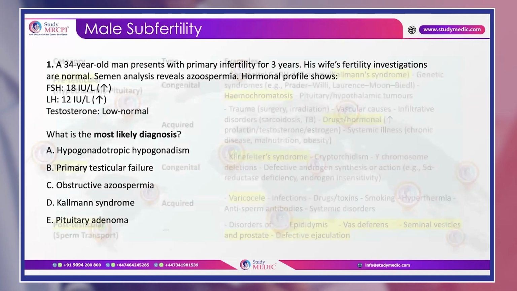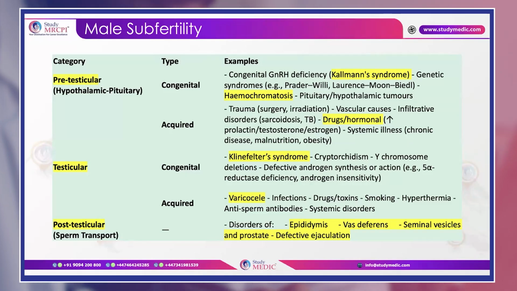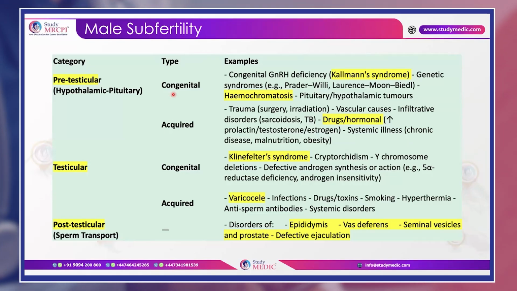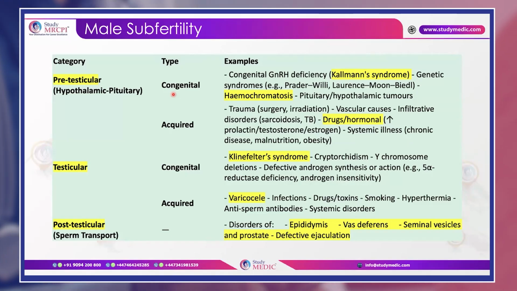Okay, so let me discuss some of the important causes of male subfertility. Pre-testicular causes: how will the question be framed? In the congenital pre-testicular phase, you can see questions covering Kallmann syndrome, hemochromatosis or a pituitary tumor. If it is the acquired pre-testicular phase, then they will be discussing drugs or hormones, specifically anabolic steroids, because testosterone will be given continuously.